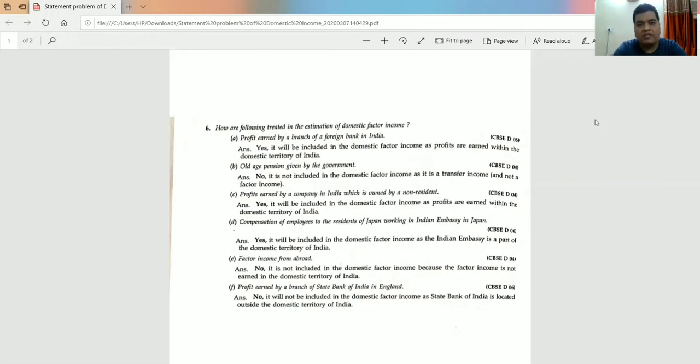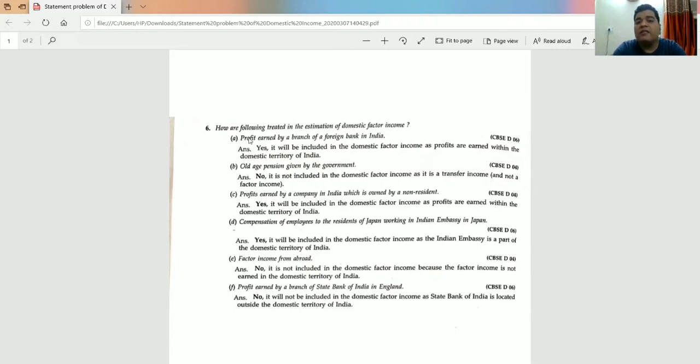There are some questions that I'm going to discuss. I'm not discussing every question, but still, for example, the first part is given to you. Profit earned by a branch of a foreign bank in India, is it to be included in the domestic factor income of India or not? Answer is yes.